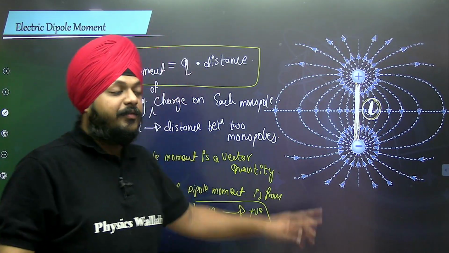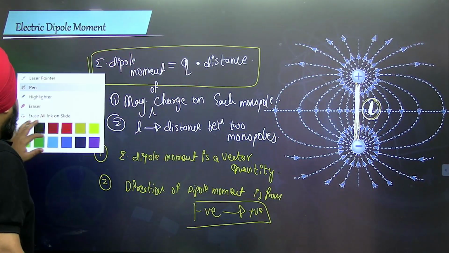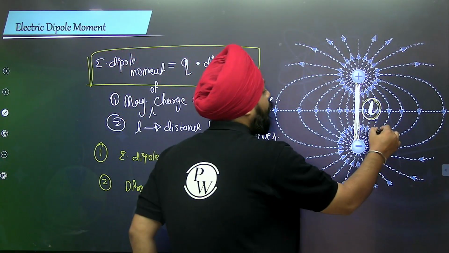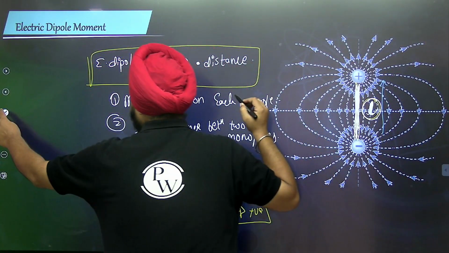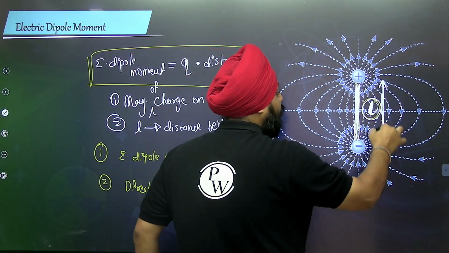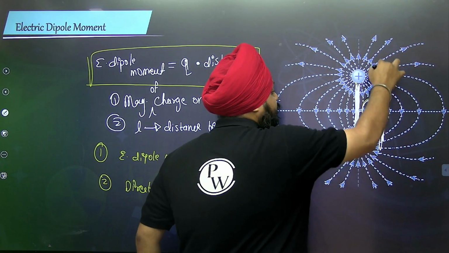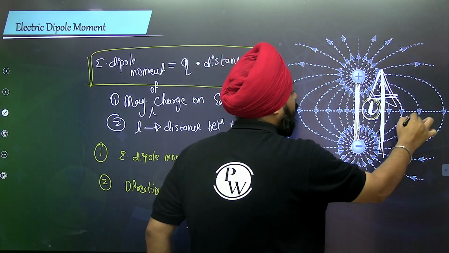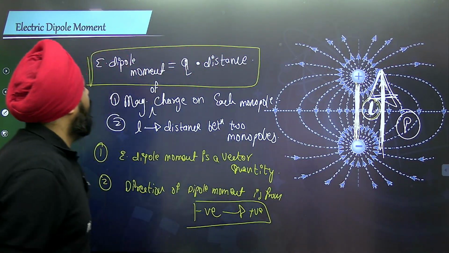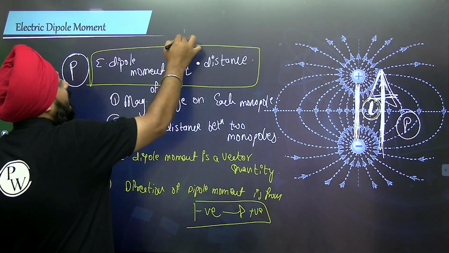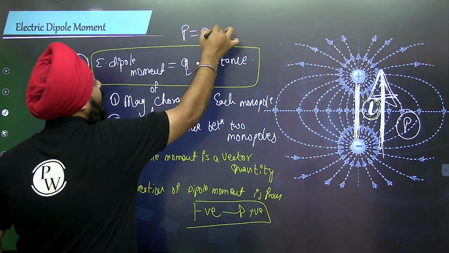Suppose if this is a dipole, then how are we going to define the direction of the dipole moment? This will be the direction of dipole moment, from negative to the positive one, and it is denoted as P. The symbolic notation for the dipole moment is P, so P is equal to Q into L.